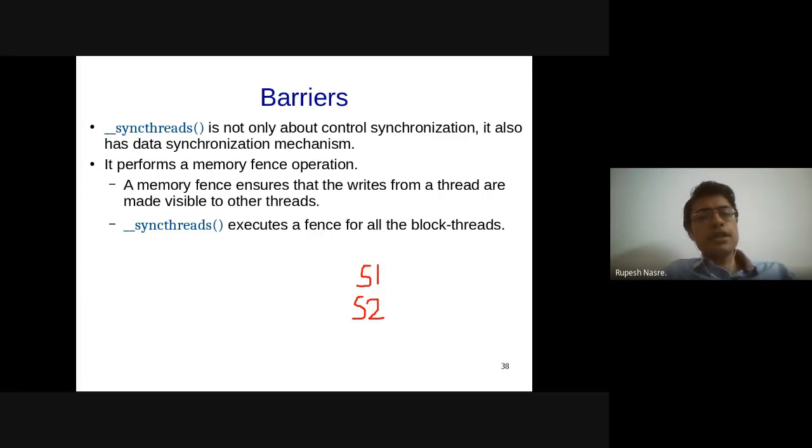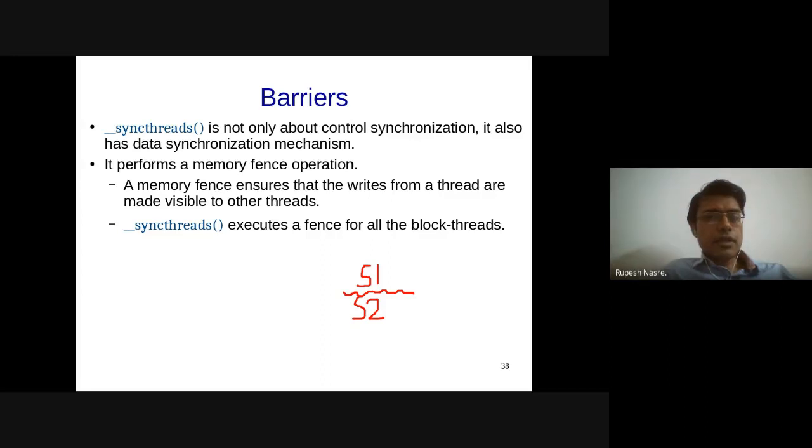What that means is that if there is a barrier or some synchronization here, so there is some control synchronization between S1 and S2, then typically, in practice, S1's effects are visible to the other threads at S2 after S1 is executed, that is after you reach the barrier.